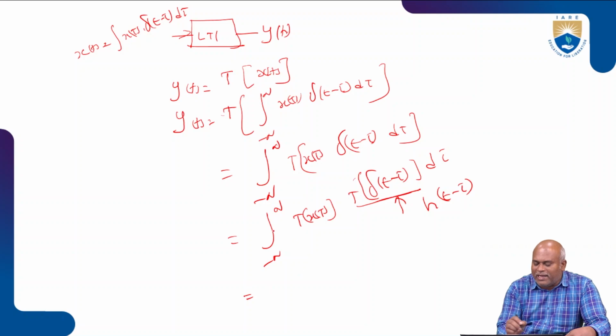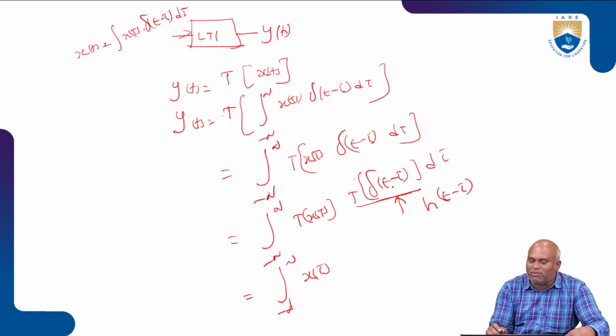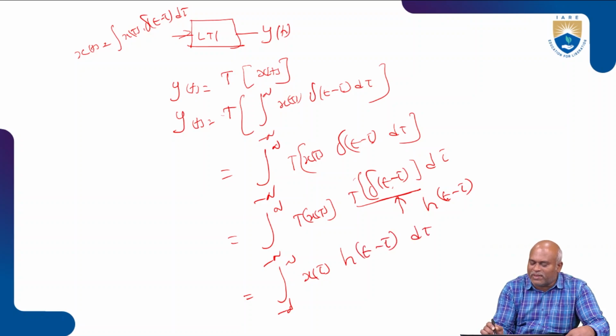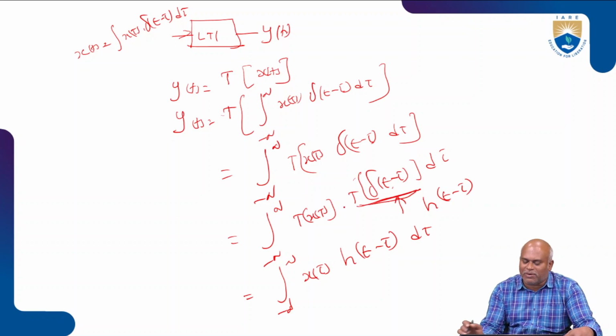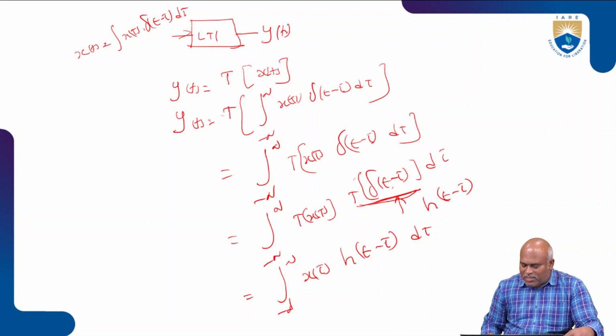Now what does the LTI system do? The integration from minus infinity to plus infinity of T of x of tau doesn't change. There is no action on x of tau, but only time shifting happens. That's why I write h of t minus tau d tau. The system response mostly happens for the delta of t condition only.